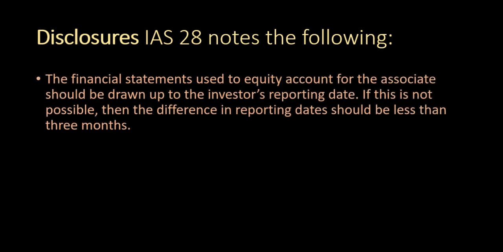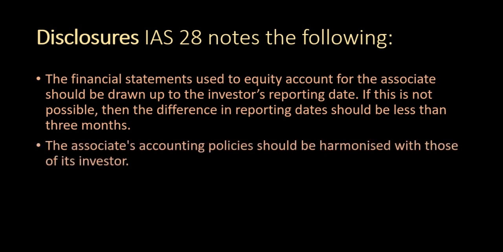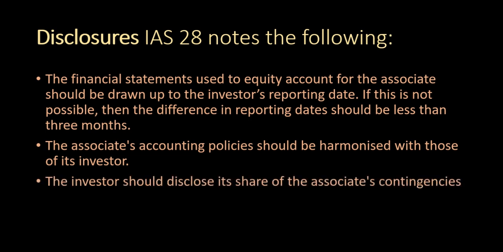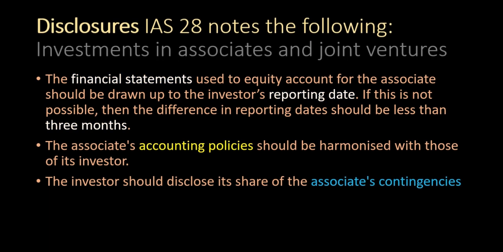IAS 28, Investment in Associates and Joint Ventures. The disclosures are as follows. Financial statements of the associates that are used for equity accounting must be prepared up to the same reporting date as the investor's financial statements for consistency. And if that's not possible, the difference in reporting dates should be less than 3 months.